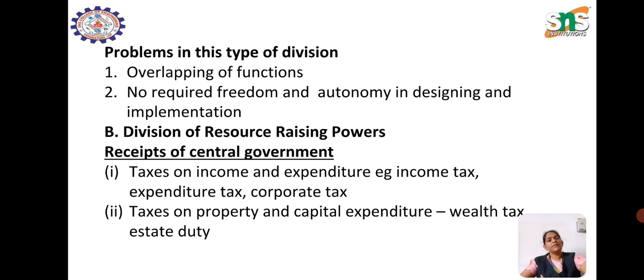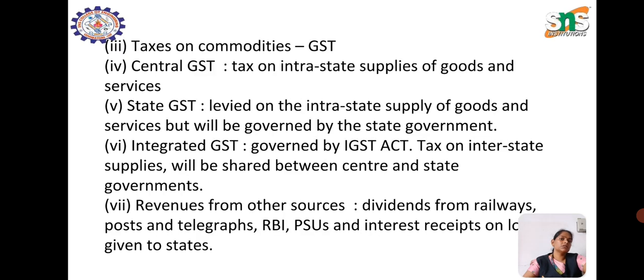Next is the division of resource raising powers, which means taxes on income and expenditure, for example income tax, expenditure tax and also corporate tax. Next is tax on property and capital, that is wealth and estate tax. Next is tax on commodities, that is GST. There is the central GST, which means a tax on intra-state supplies of goods and services. And the state GST is also on intra-state supply of goods and services, but it is governed by the state government. The integrated GST is a tax on interstate supplies, which is shared between the central and state governments.